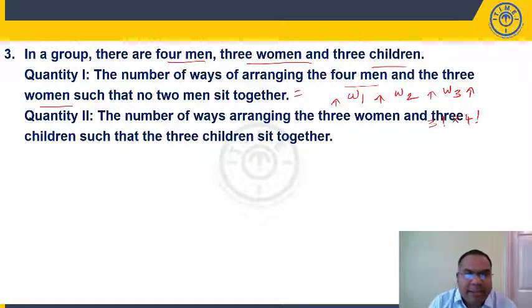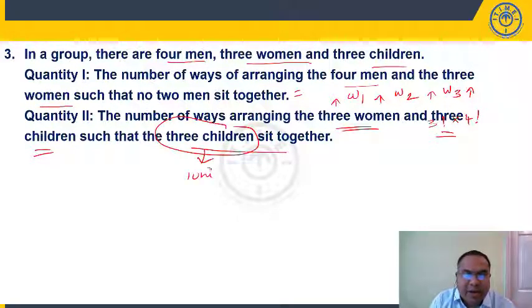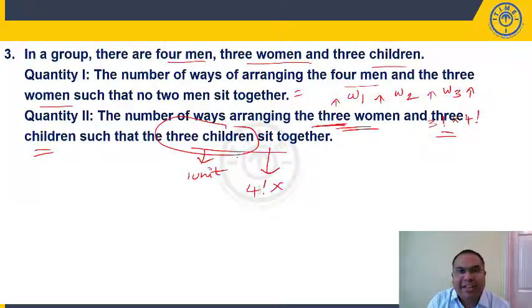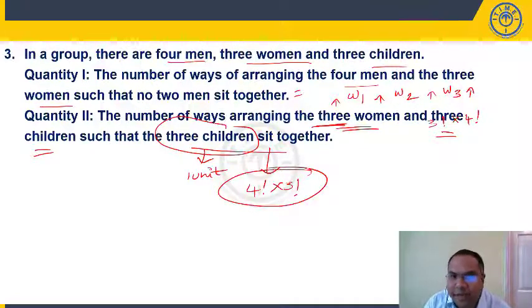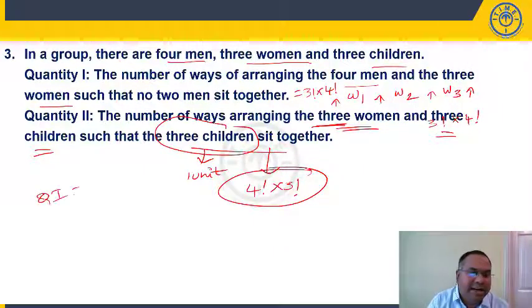My quantity 2 is the number of ways of arranging 3 women and 3 children such that 3 children sit together. Let us take all 3 children as 1 unit. So, 3 women plus all 3 children as 1 unit. Total 4 units can be arranged in 4 factorial ways, and the 3 women within themselves can be arranged in 3 factorial ways. So, 4 factorial into 3 factorial. For the first one we have got 3 factorial into 4 factorial. I am saying both are the same. Quantity 1 is equal to quantity 2, option 5.